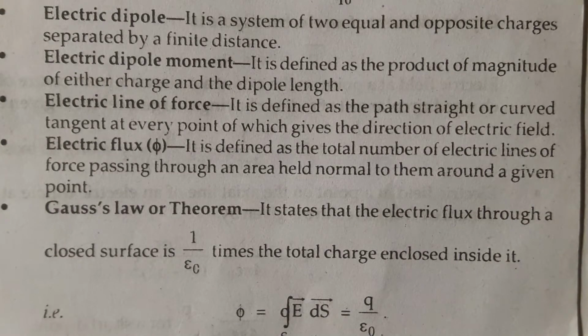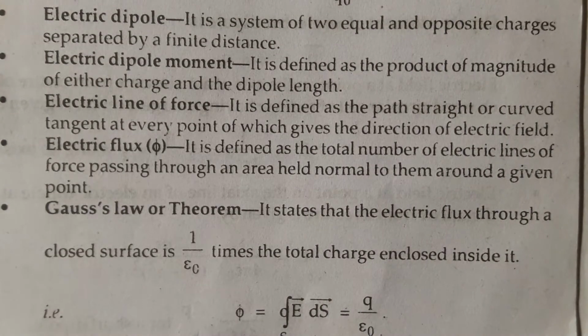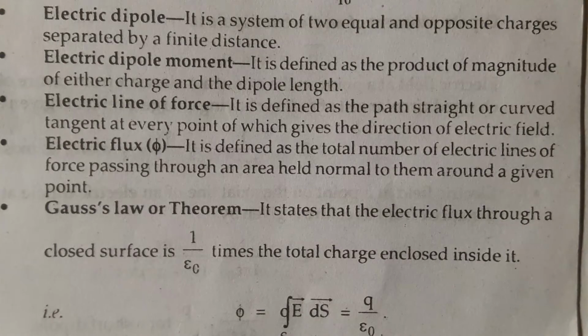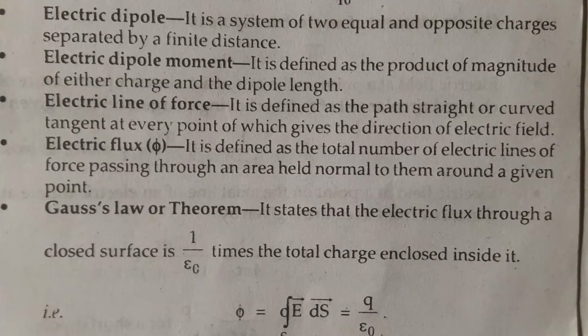Electric flux: it is defined as the total number of electric field lines passing through an area held normal to them around a given point.